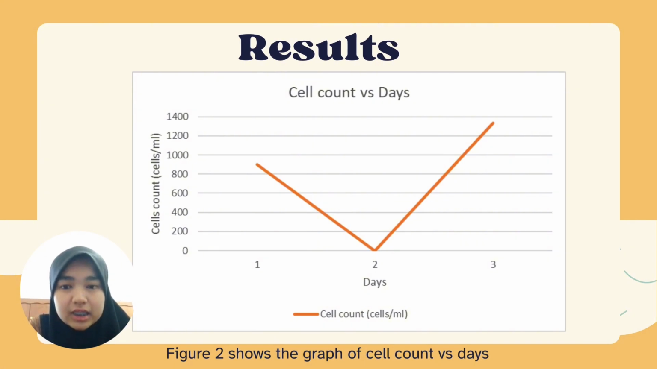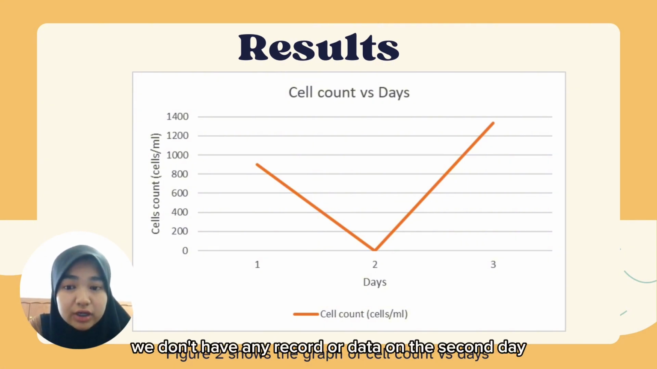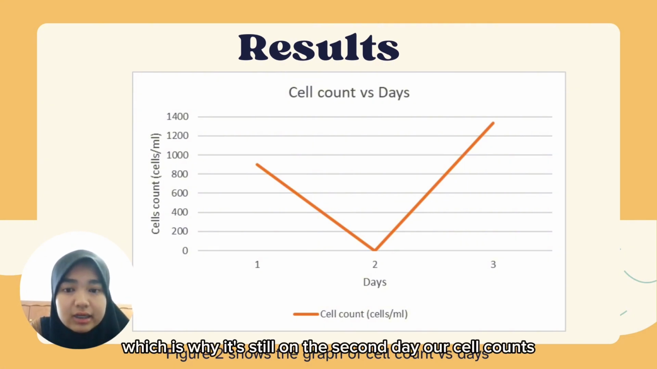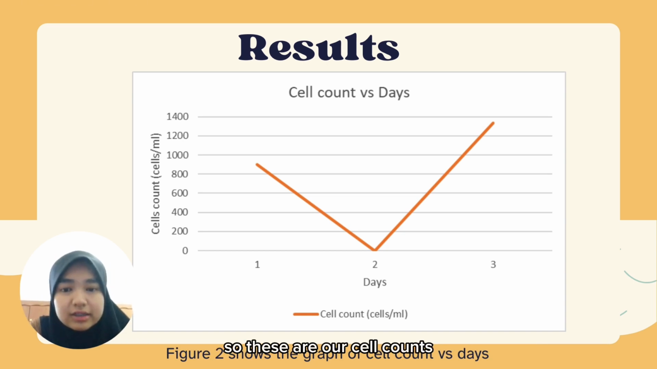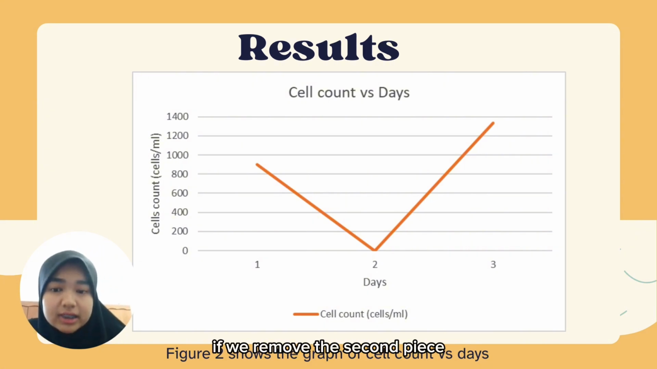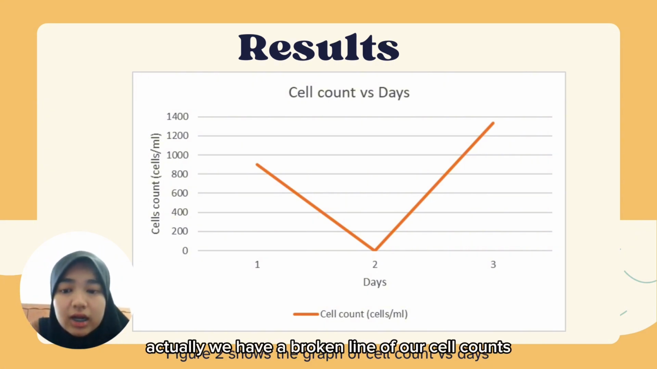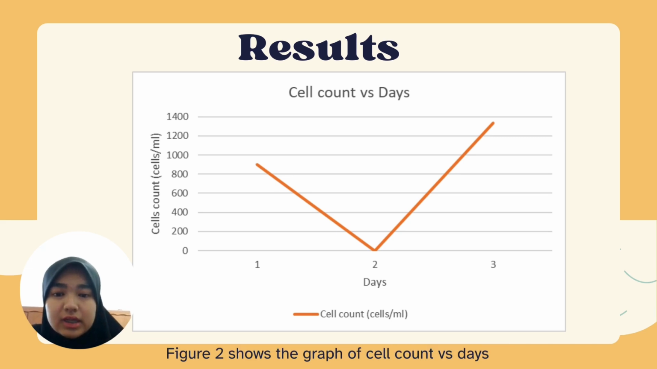Like I said, in table 1, we don't have any card or data on the second day, which is why it's on the second day for the cell count. So this is our cell count. If we remove the second piece, actually we have a line of our cell counts. So this is the result.